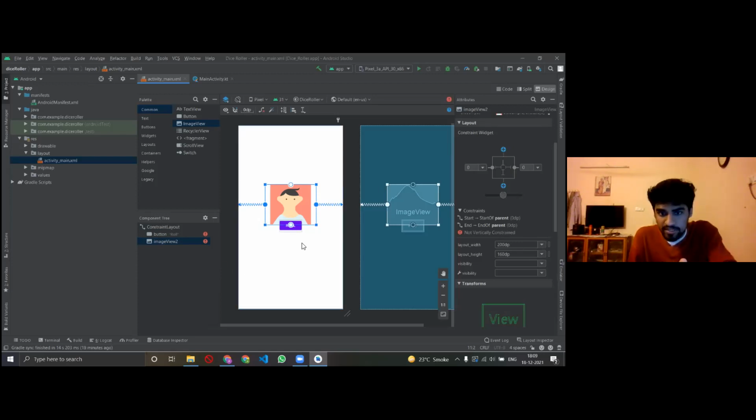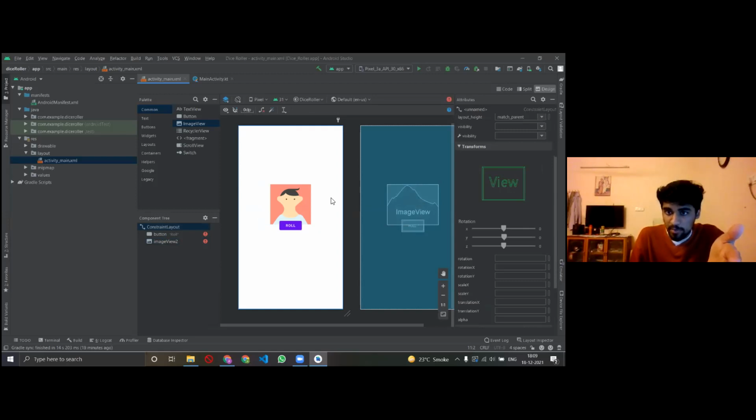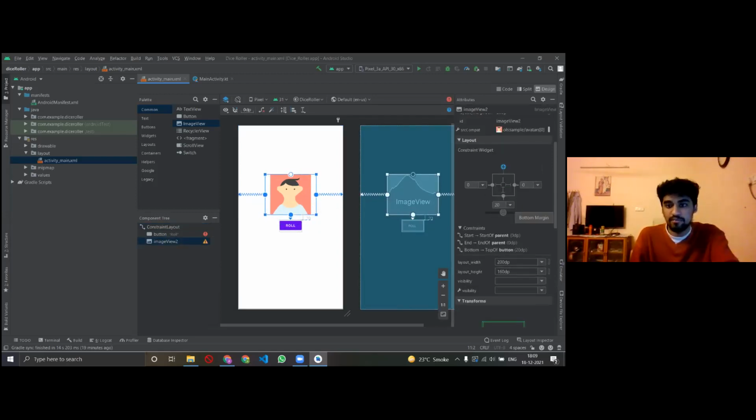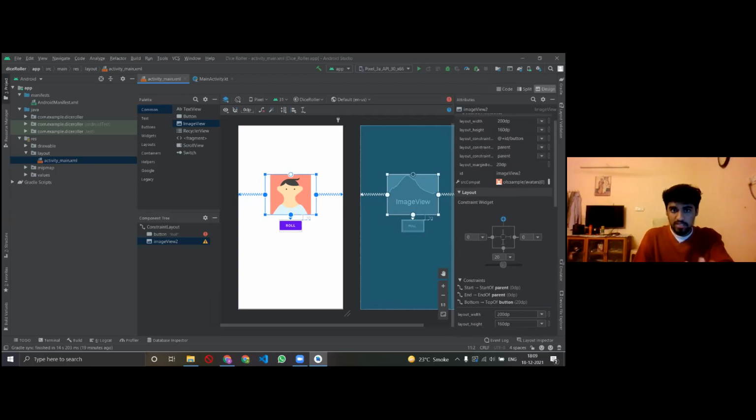Okay, yeah, so there's some problem in the height. So I think we'll have to reduce the height, or we'll have to set a constraint so that the image doesn't overlap the button. So what you do is that you just set some constraint. You click the below thing so that it will understand, okay, I have to distance myself away from the button. It'll do that, right? I hope so far this much is clear, and maybe we can move ahead a little further.